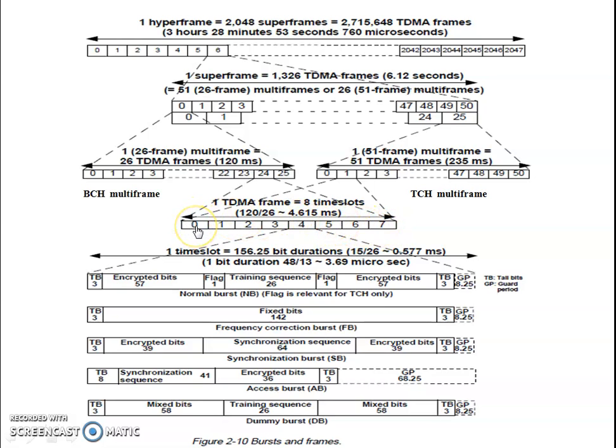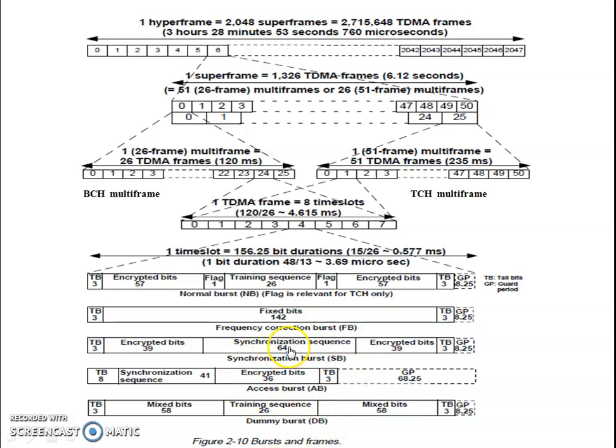So user 1 over here, 2, like that, a total of 8 users can be accommodated. Right now, give a look over here, there are different burst signals. We will discuss these burst signals in the coming slides, but there are 5 different bursts that you can observe here: normal burst, frequency correction burst, synchronization burst, access burst, and dummy burst.